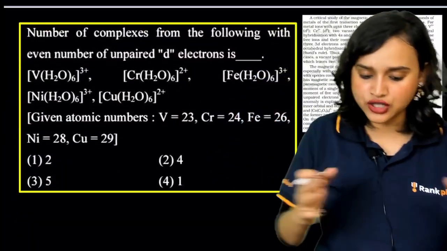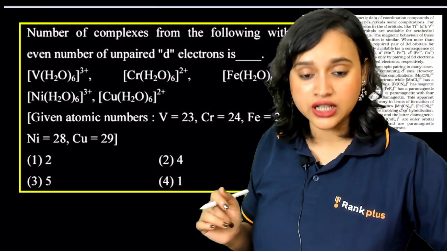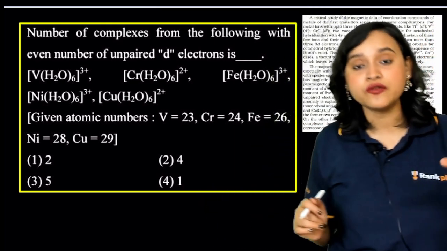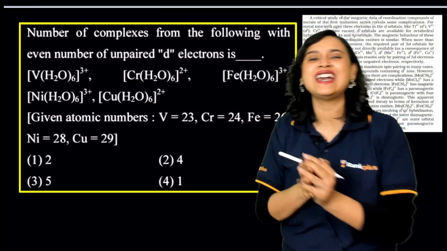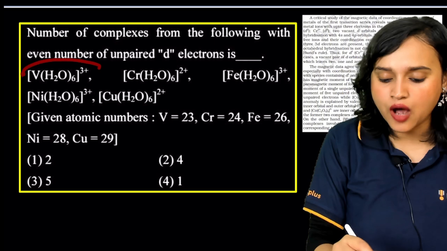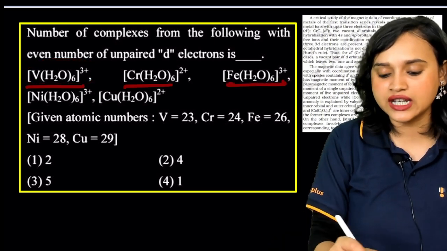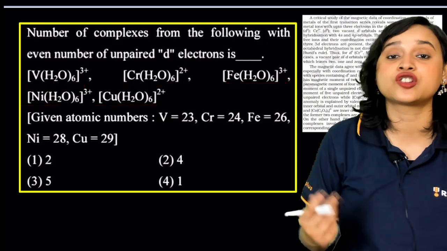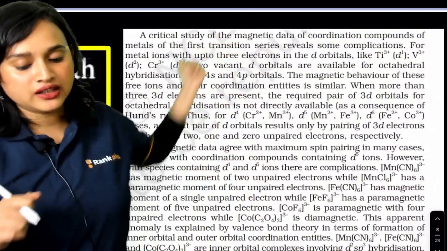Let me show you the next question. The next question is from the coordination compounds chapter, wherein they are asking the number of complexes from the following with an even number of unpaired d electrons. Now what you can do is, of course, spend a lot of time and find the oxidation state, then find how many unpaired electrons are there. Or what you could have done is just studied this part here. Take a look at it.